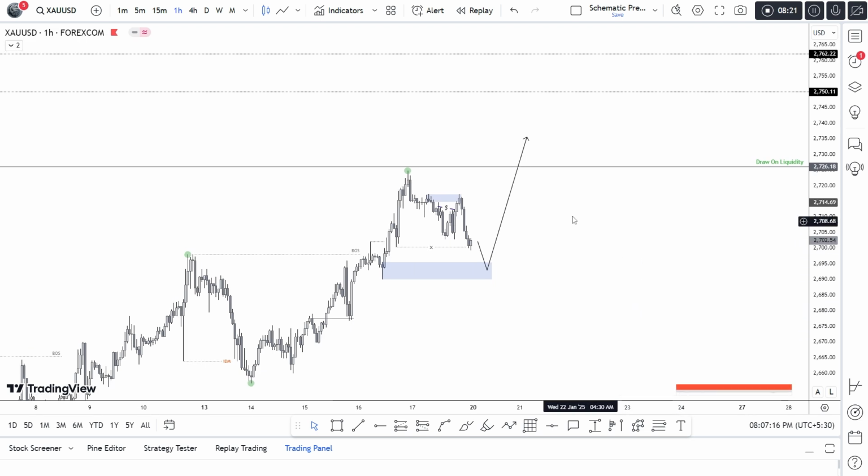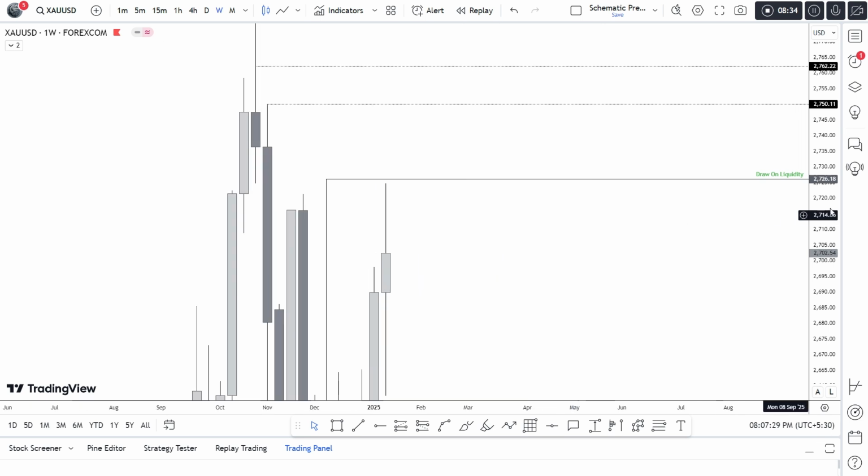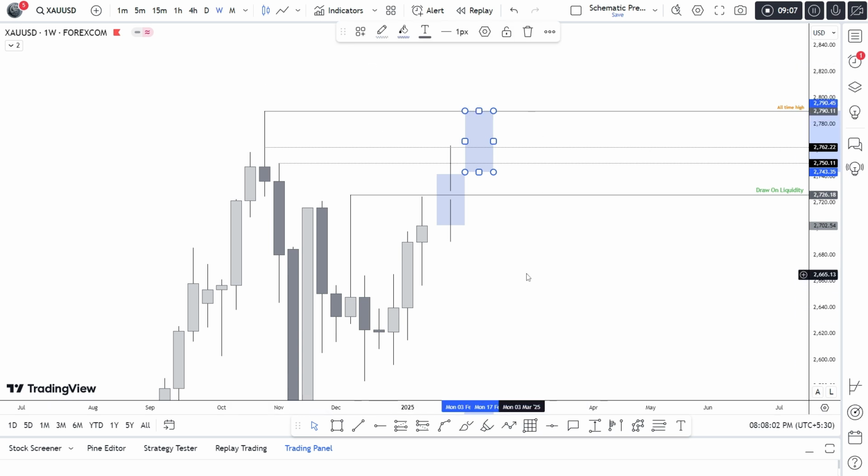But let's see how it happens, because if the upcoming weekly candle closes above this zone, a very strong candle on weekly, let me see. Yeah, so let's say if we have a very strong bullish candle closing with a wick down and a wick up, I'll be confidently expecting price will continue. If a big candle appears this week, expect the price to continue higher for one more week to take the all-time high, then it might reverse or something like that.